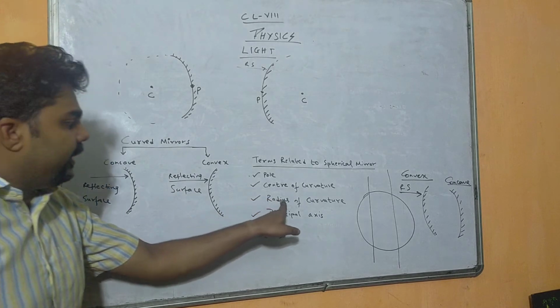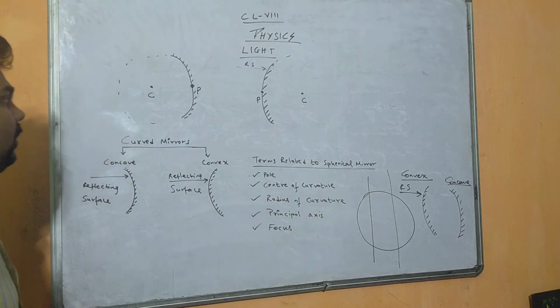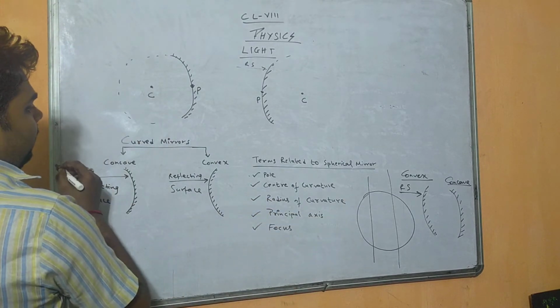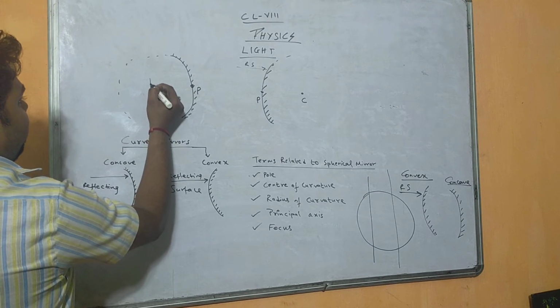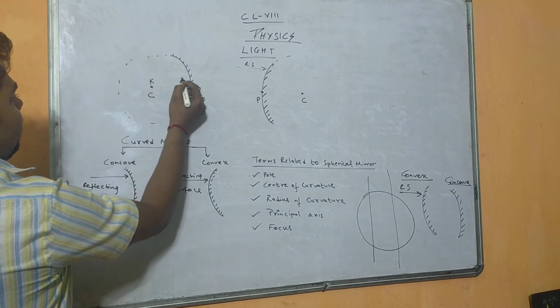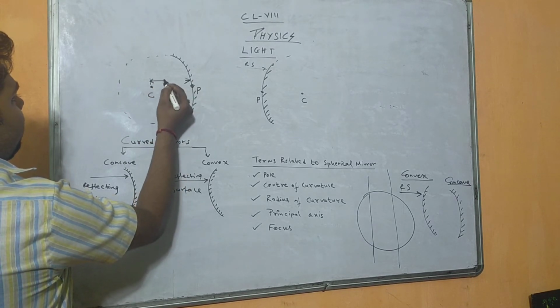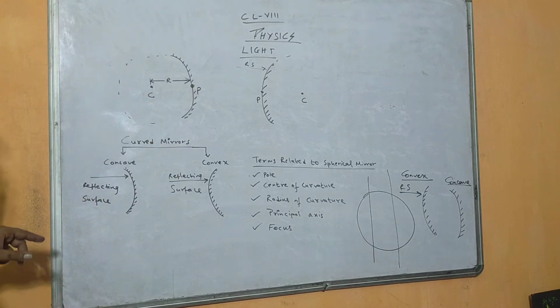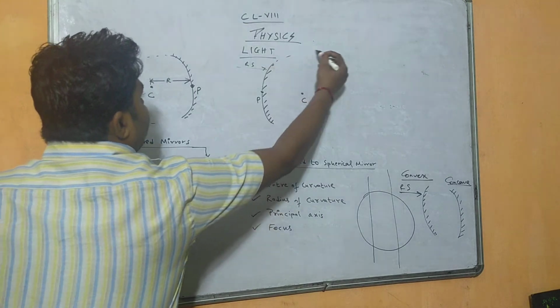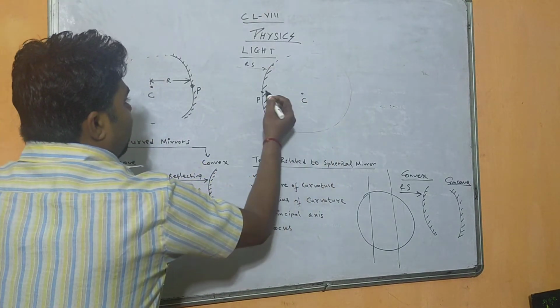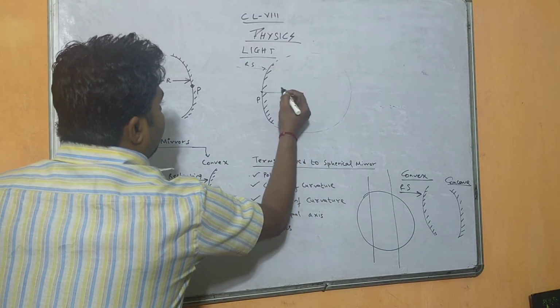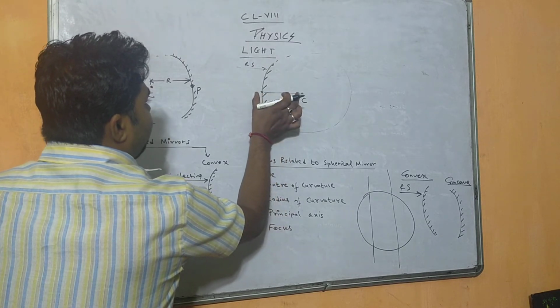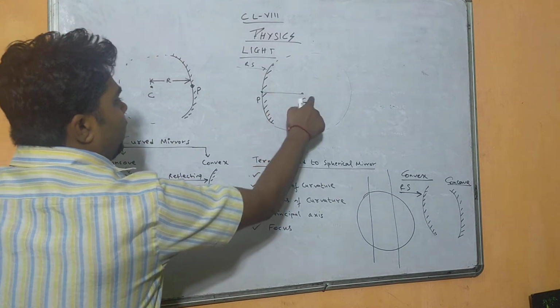Next we have radius of curvature. Radius of curvature means the distance between the center of curvature and the pole. This distance is called the radius of curvature, right? If this is a circle, what will be the radius? This will be the radius, from P to C, that is, from pole to center of curvature.